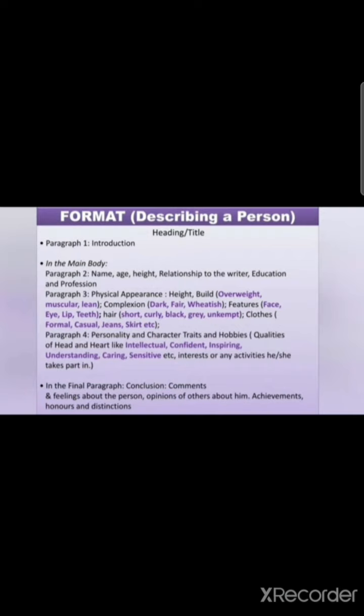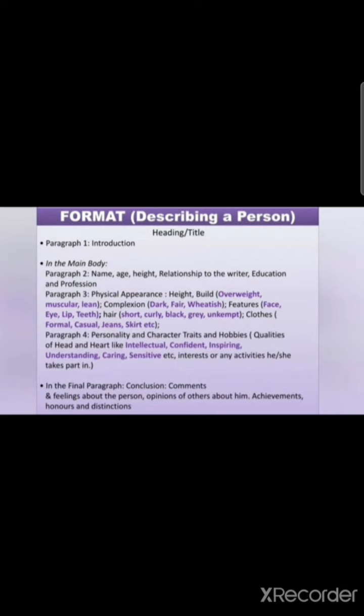Then in paragraph 4, personality and character traits and hobbies you can mention, like qualities of head and heart, like intellectual, confident, inspiring, understanding, caring, sensitive, and interest. If the person has interest in any activity, or he or she takes part in any activity, then you can mention it in the fourth paragraph.